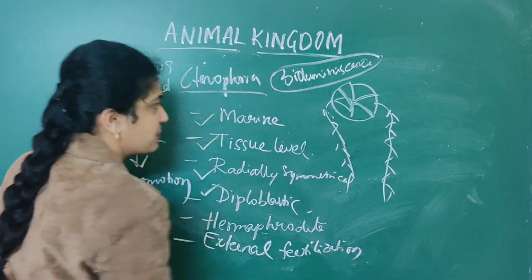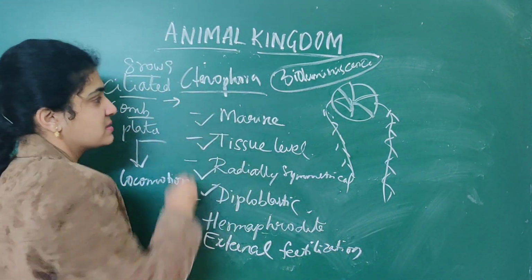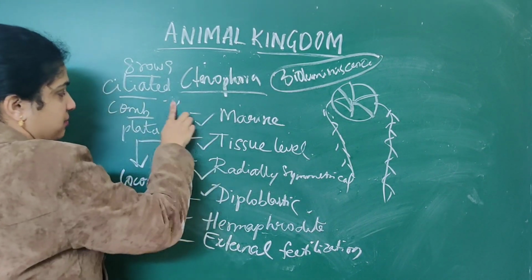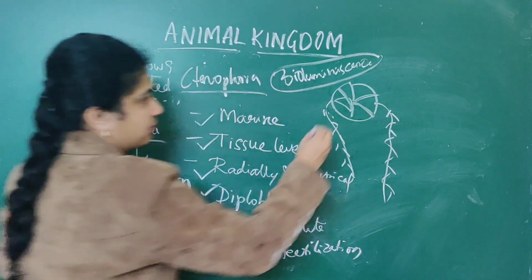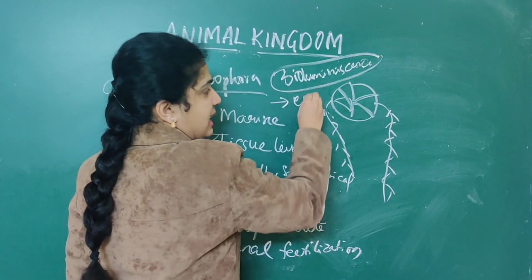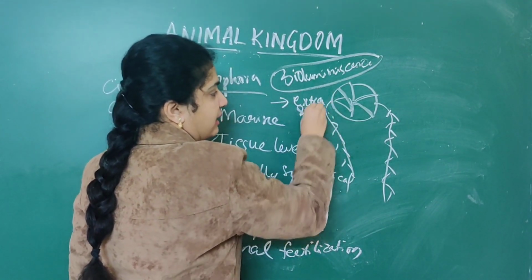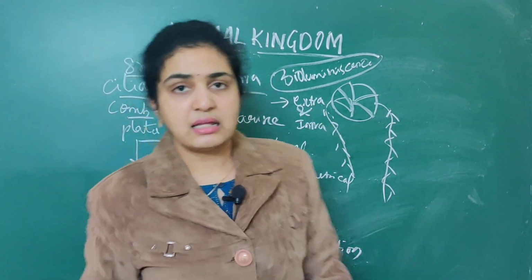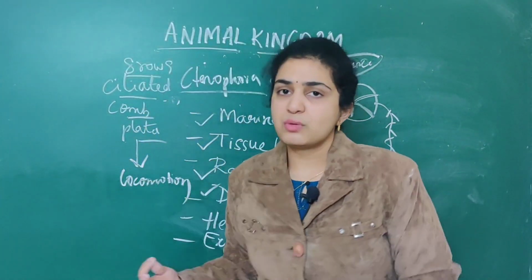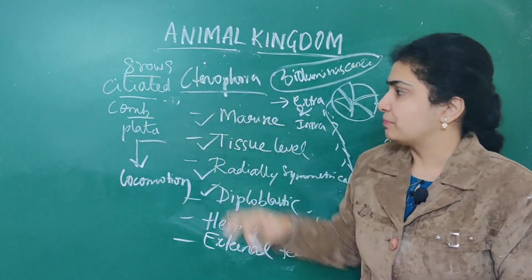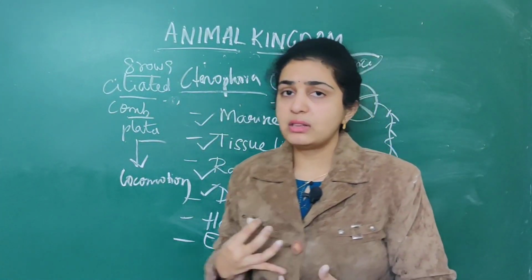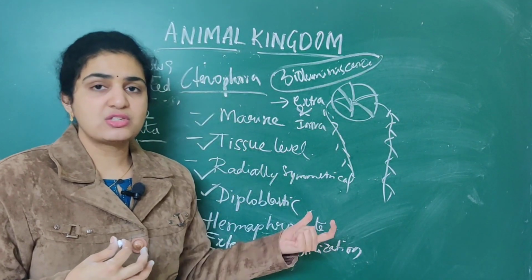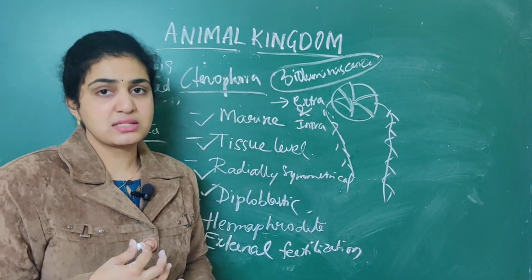Another specific feature is digestion. Digestion is extracellular and intracellular. Cnidarians, that is Ctenophora, as well as these coelenterates, exhibit a property where digestion is both extracellular as well as intracellular.